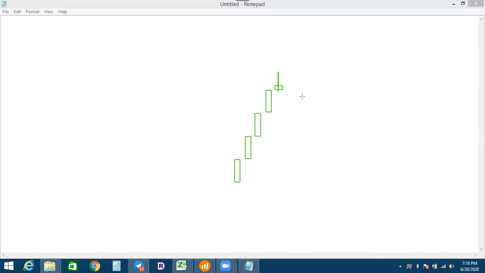In price action, we say that is an inverted hammer or the shooting star. After a shooting star, we know that the market will change the direction. But in VSA, we say that is the up thrust. When up thrust comes, if you find the volume of this candle is ultra high compared to the previous candle, that is a sign that the market will change the direction. But we have to wait.